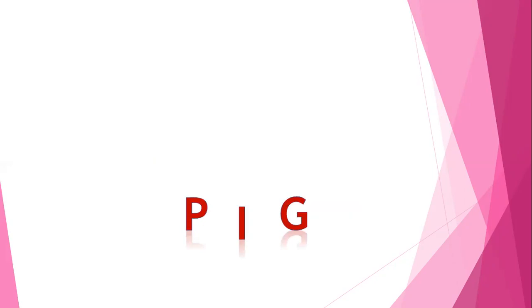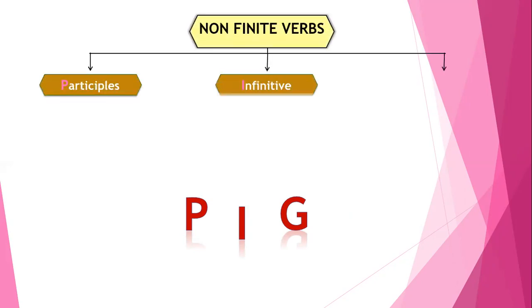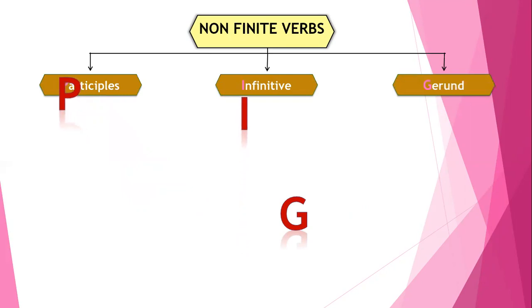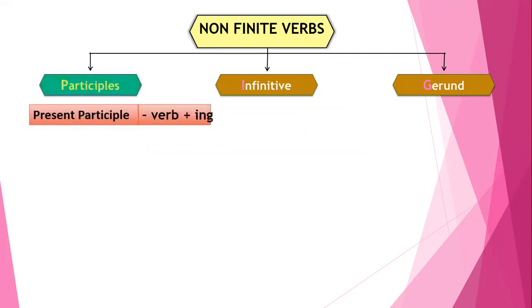If we categorize the non-finite, here we come with the PIG formula. Yes, you heard me right. What is PIG? So PIG formula is the shortcut used for non-finite verbs. P for participles, I for infinitives. So that's how we have PIG. That means participles, infinitives, and gerund. So what are participles? Participles are of two types.